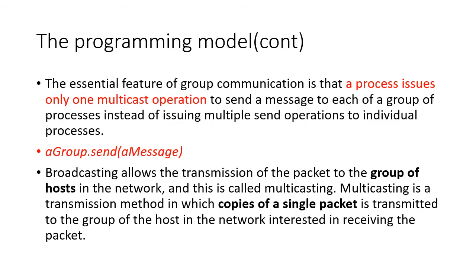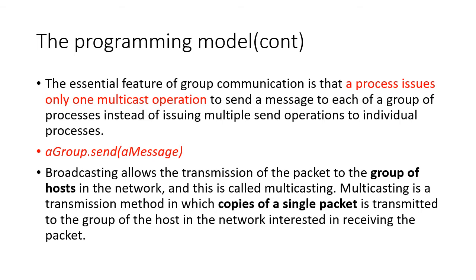As we have seen in the programming model, the process issues one multicast operation to send a message to each of the group of processes, instead of issuing multiple send operations to each individual process separately. If you use a send primitive like group.send with the type of the message you are passing, that message, if it is destined to that group, will be sent to all the hosts which are part of that group.